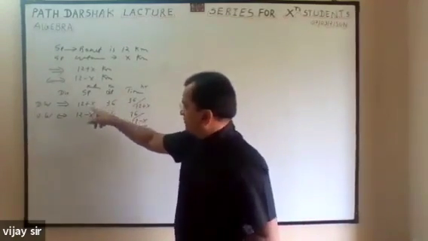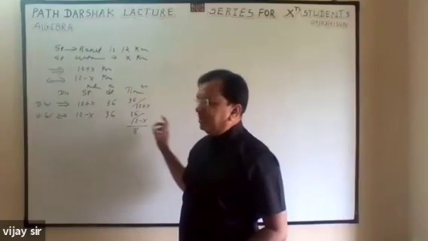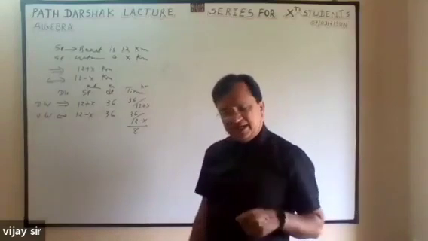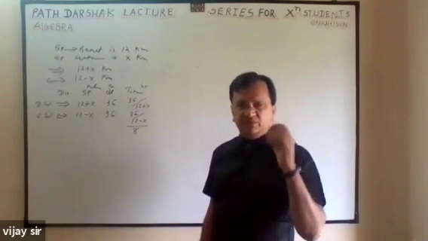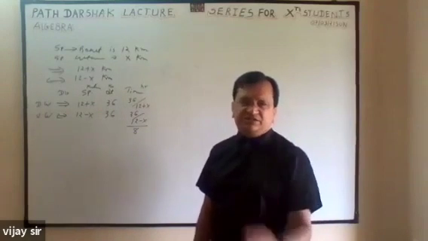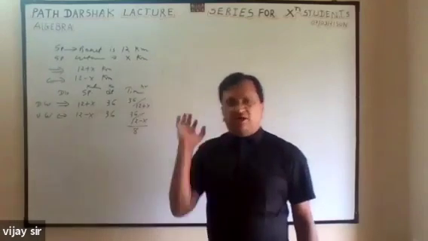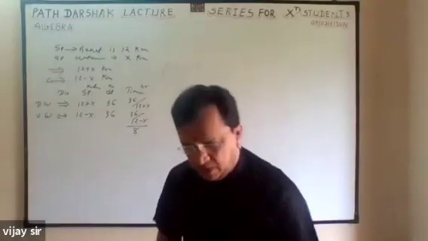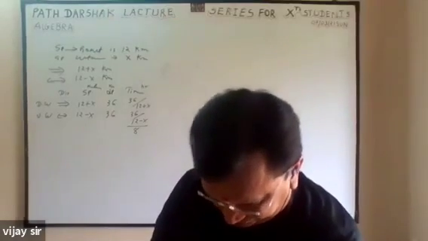So distance divided by speed is time. One time it will take more time, second time it will take less time, but the total time taken is 8 hours.